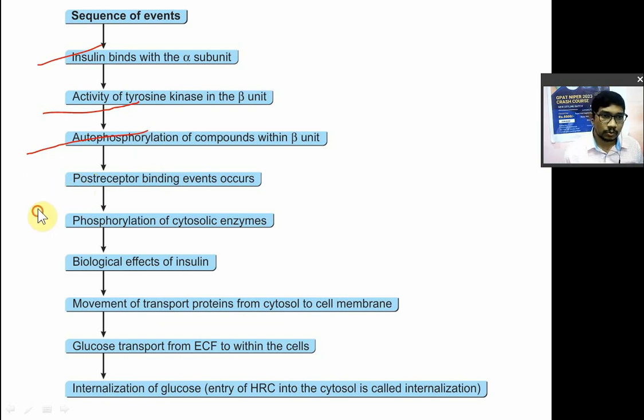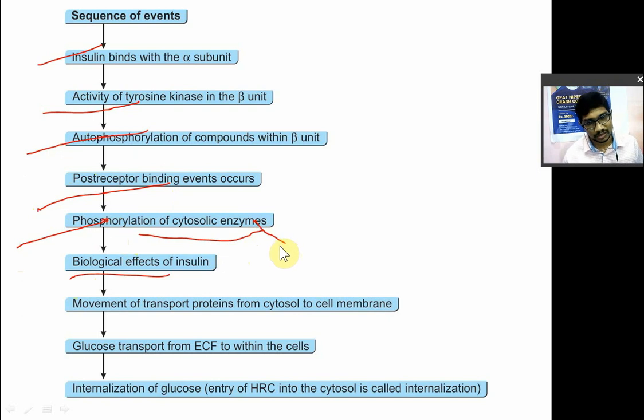So post receptor binding events that occur: phosphorylation, dephosphorylation, generation of secondary messengers like IP3. Okay, and they cause again phosphorylation, dephosphorylation in the cytosolic enzymes, and then there is a biological effect of insulin. There is activation or deactivation of certain enzymes required for glycolysis, Krebs cycle and gluconeogenesis. So enzymes required for the catabolic reaction will be activated. Enzymes required for the anabolic reaction will be deactivated.